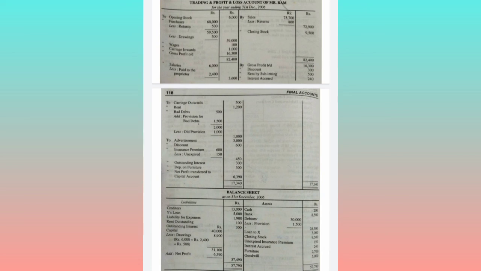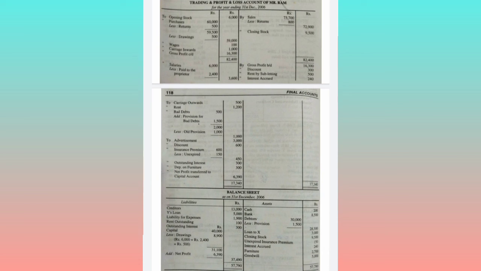Next, debtors of 30,000 are taken to the asset side of the balance sheet. For the debtors we have one adjustment: provide 5% for bad and doubtful debts. So on 30,000 calculate 5%, that is 1500. So 30,000 minus 1500 comes to 28,500 in the balance sheet, and it is an adjustment. This provision will also come under the P&L account debit side.